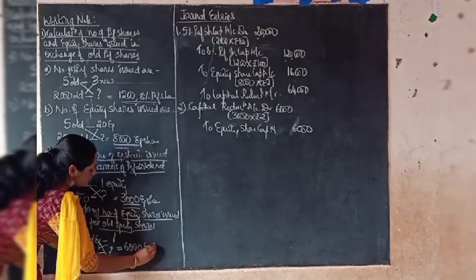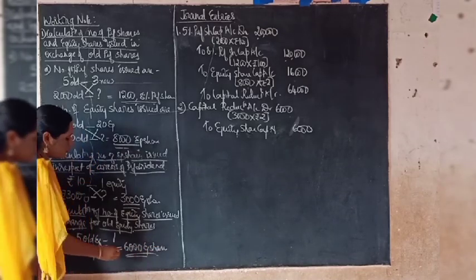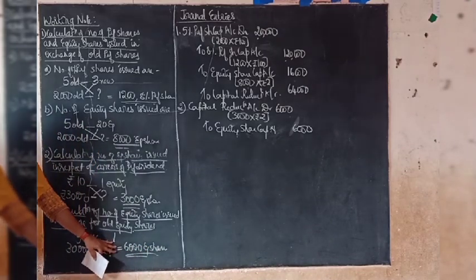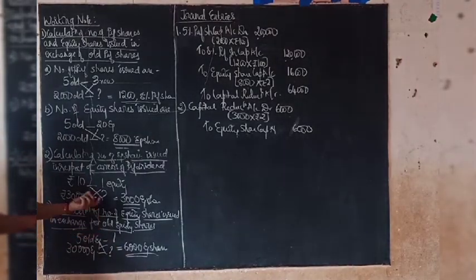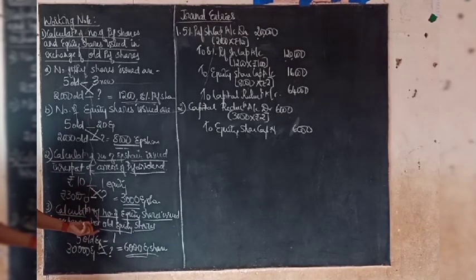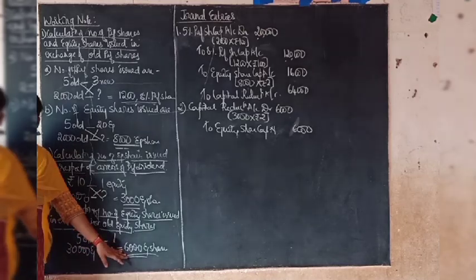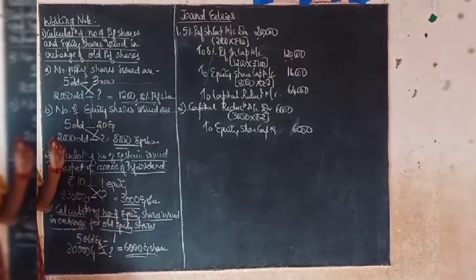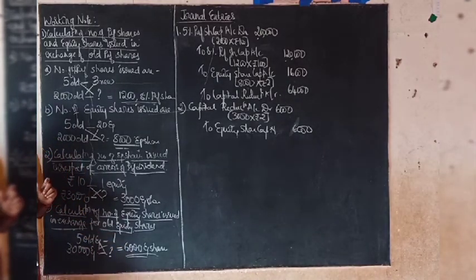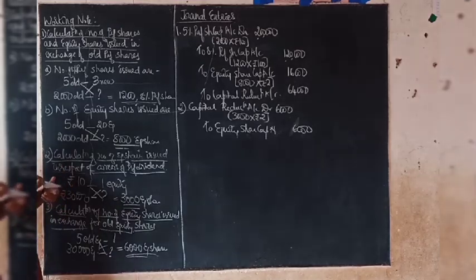So 6,000 equity shares should be issued now in exchange for the old equity shares. So now what is the entry we have to pass here? We have to cancel the old equity share capital. Then we have to give credit to the new equity share capital. And if there is any amount remaining, that should be transferred to capital reduction account. So I will write the entry now.